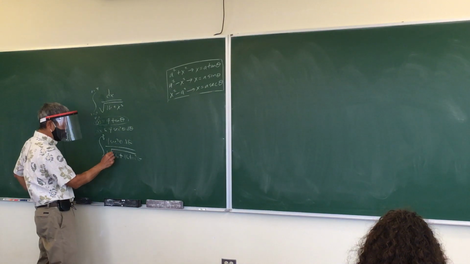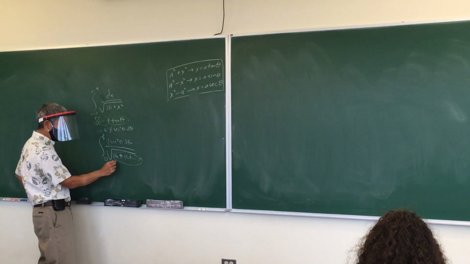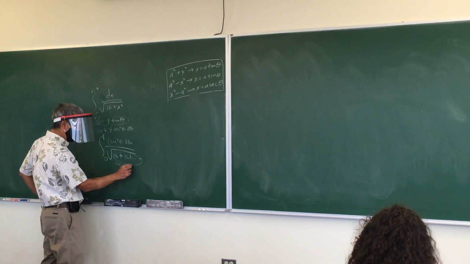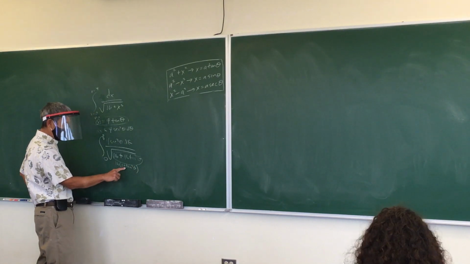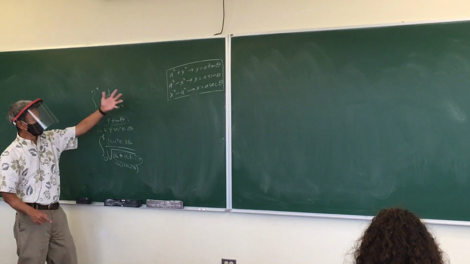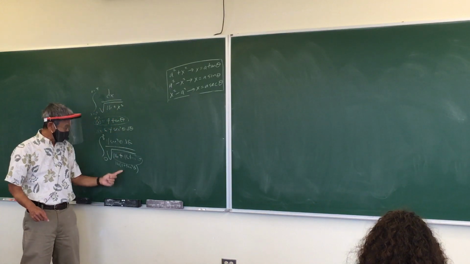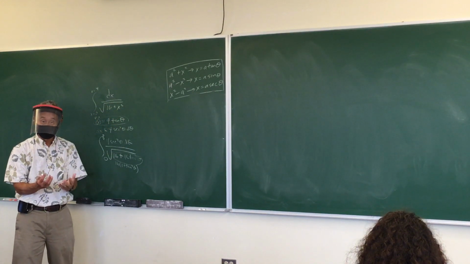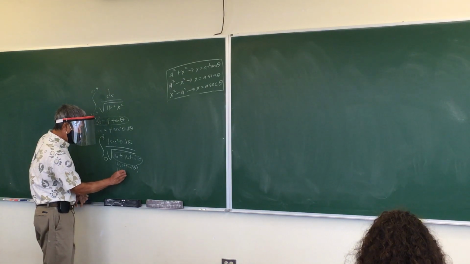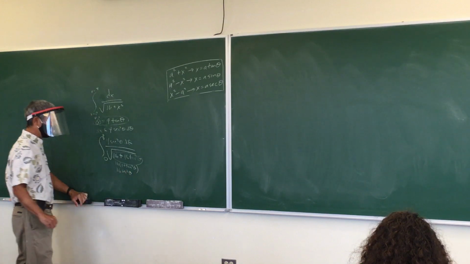Okay, and then look inside the radical. I can factor out a 16, and you get 1 plus tangent squared theta. That's an identity. So if you pick the right trig substitution, what you're going to get is a Pythagorean identity. So this is like 16 secant squared theta.